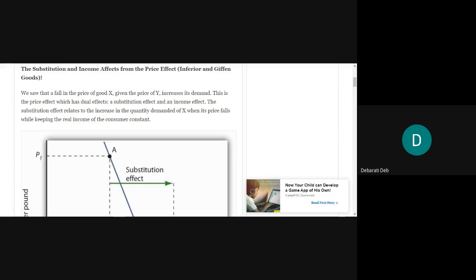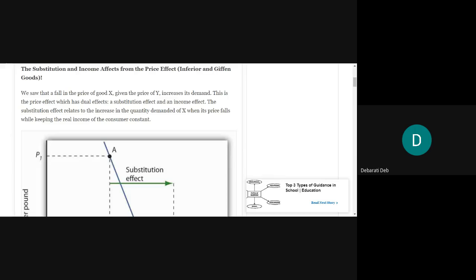The substitution effect relates to the increase in the quantity demanded of X, because when the price of X is falling, the demand for this product is increasing. Okay, while keeping the real income of the consumer constant. Real income means the income which the consumer can actually spend for buying goods and services.